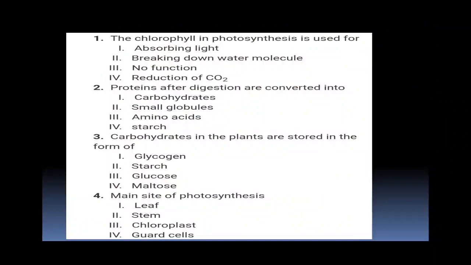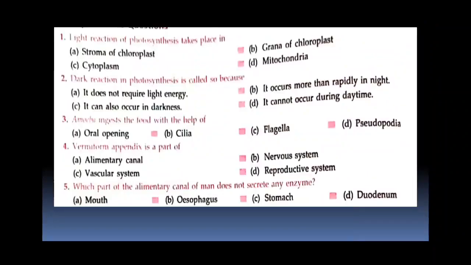Now the main site of photosynthesis is leaf, stem, chloroplast or gut. So students, the main site of photosynthesis is chloroplast and the main photosynthetic organ is leaf. Now light reaction of photosynthesis takes place in stroma of chloroplast, grana of chloroplast, cytoplasm or mitochondria. So the answer is it takes place in the grana of the chloroplast.